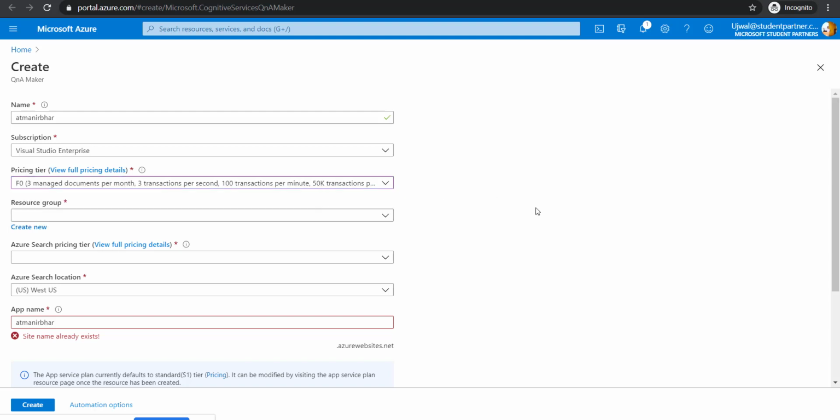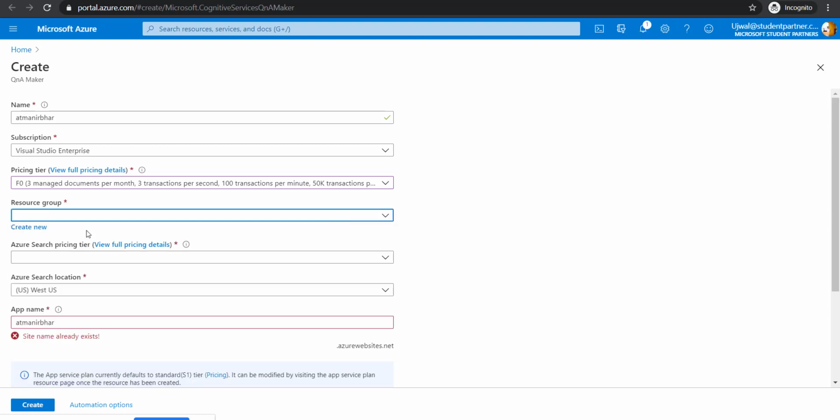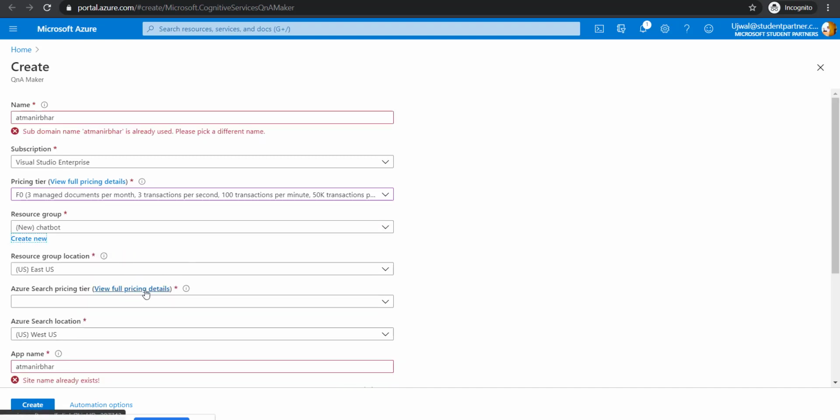Another thing which I forgot to cover: if you're a student, you can always apply for GitHub student benefits, which gives you $100 of Azure credits natively. That gives you a lot of power to experiment with. Anyway, so you could choose that subscription. Then pricing tier F always means free. For the resource group, let's create a new resource group, or you could use an existing resource group, but I use it for different purposes. So I'll just create a new resource group. I'll call it chatbot, right? Basically, a resource group is a workspace where you can store all your data.